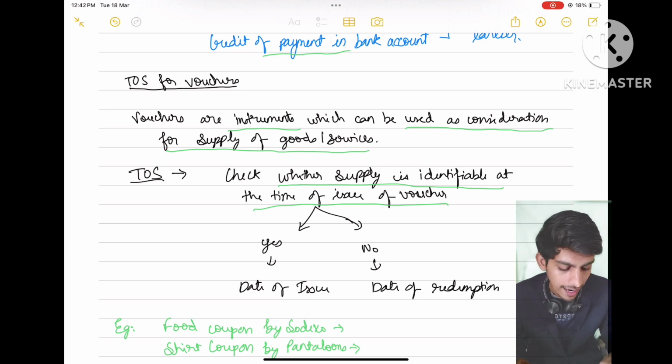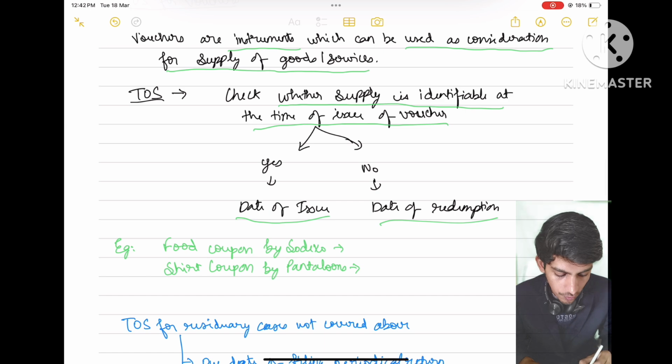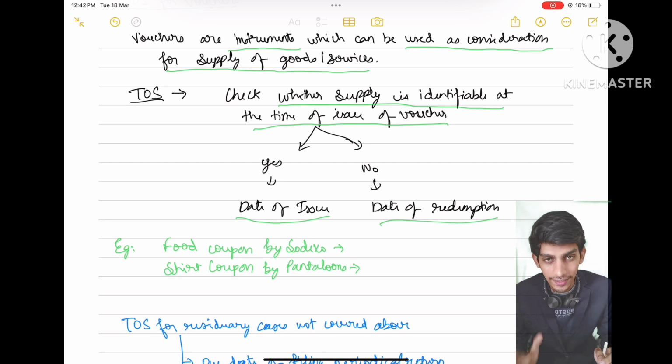So when the supply is identified at the time of issue of voucher, yes, then we will take the date of issue as time of supply. If not, then the date of redemption is the time of supply. Let's take an example. Say a food coupon issued by Sodexo. I can use a food coupon for different kinds of foods, groceries as well, and different kinds of foods have different tax rates. So supply is not identified at the time of issue of the food coupon by Sodexo.